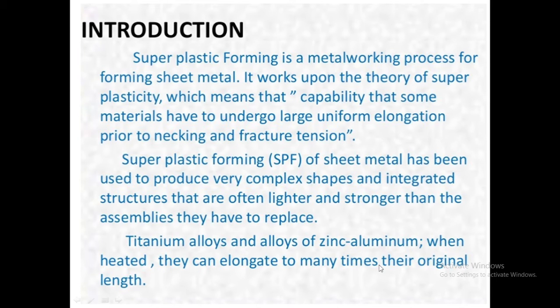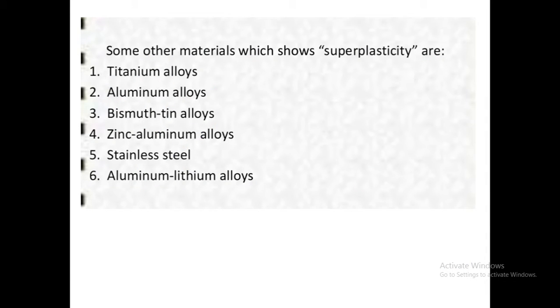Titanium alloy and alloys of zinc and aluminium, when heated, can elongate many times their original length. Means if we take titanium alloy or an alloy of zinc and aluminium, when these alloys get heated, they elongate many times to their original length. Means they show superplasticity. So these are some materials that show superplasticity.